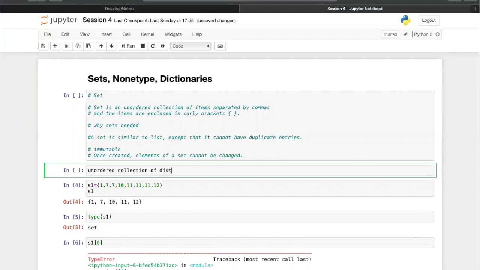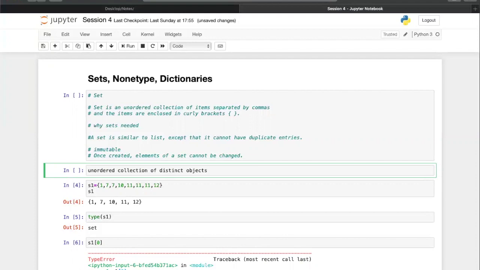I'm just writing the same for your reference. You can probably see it's written as unordered collection of distinct objects. So the first word which is very important is unordered, and the other one is distinct. Unordered, what do you mean by that? Something which doesn't have a specific order.